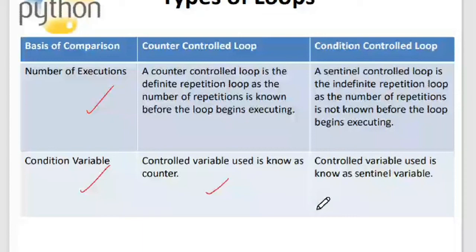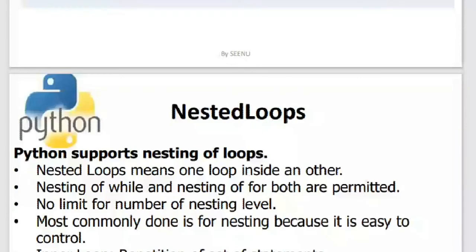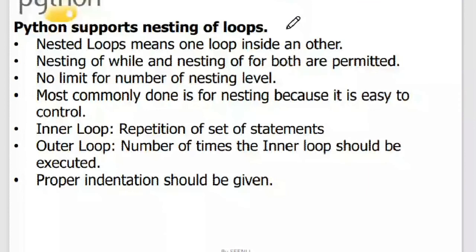What is meant by nested loops, and does Python support nested loops? Yes, Python supports nested loops. What is a nested loop? A nested loop means one loop inside another one. How many nested loops can you have? There is no limit for the number of nesting levels. You can have a while inside a while, and again a while inside that, and so on, n number of nestings. Nesting of while and nesting of for loops, both are permitted.